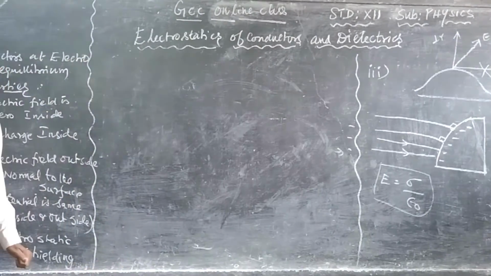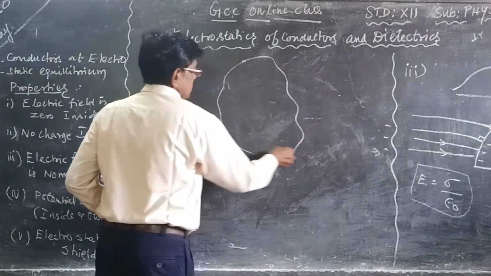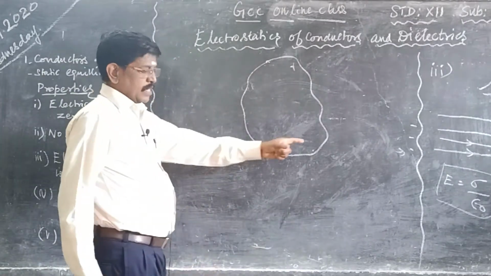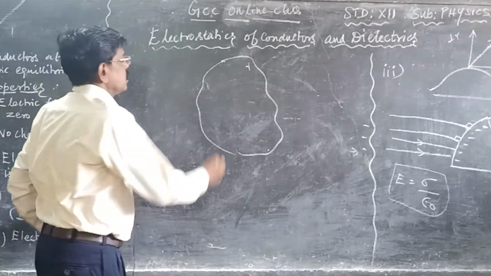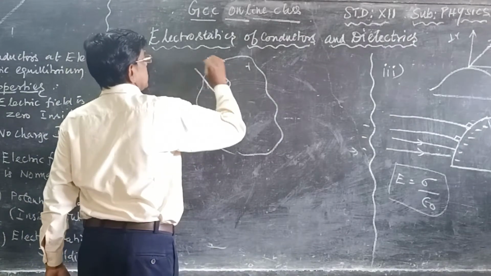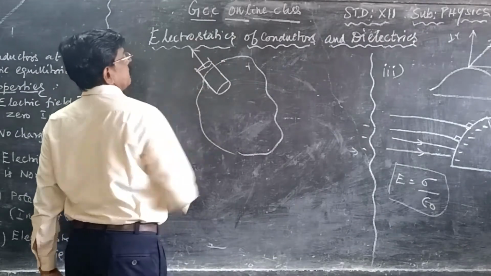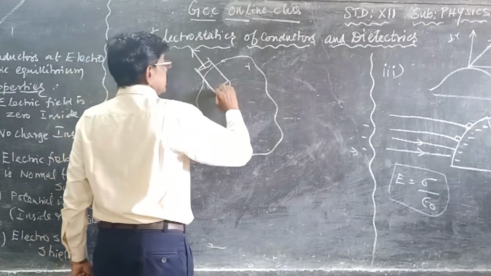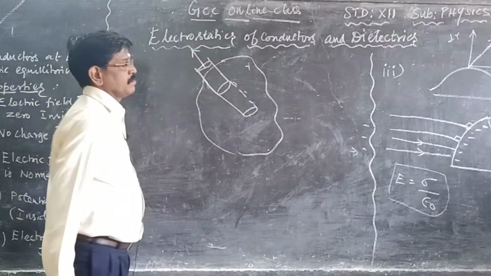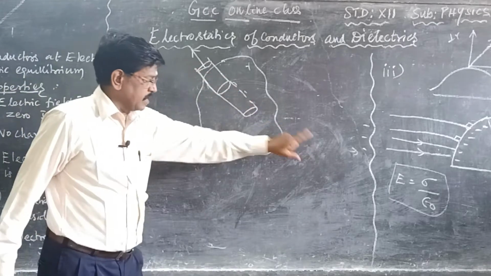Now let us assume the conductor. This is a conductor, some conductor. This consists of certain charges. How to calculate the electric field? We have to assume a Gaussian surface, a small volume. A cylindrical Gaussian surface is taken. So the electric field is perpendicular. Then the same way, you have to assume the Gaussian surface inside also. Now this is the Gaussian surface. Using the Gaussian surface we can find the electric field.